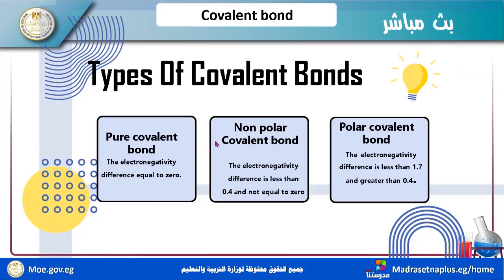Non-polar covalent bond: the electronegativity difference is less than 0.4 and not equal to 0. Polar covalent bond: the electronegativity difference is less than 1.7 and more than 0.4. We have these conditions to understand the types of covalent bonds.